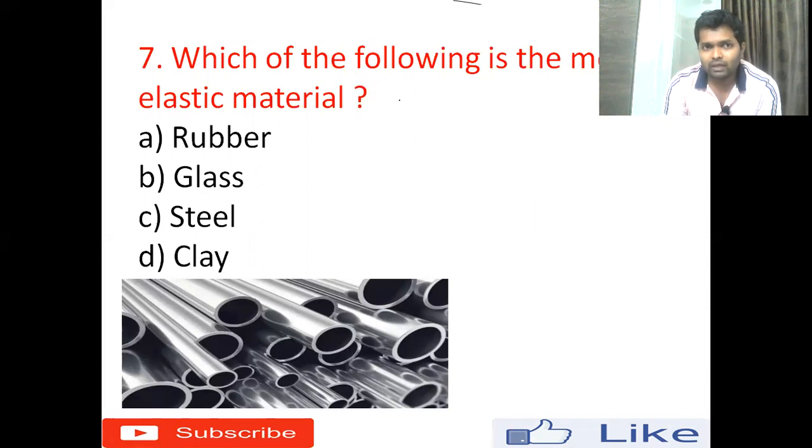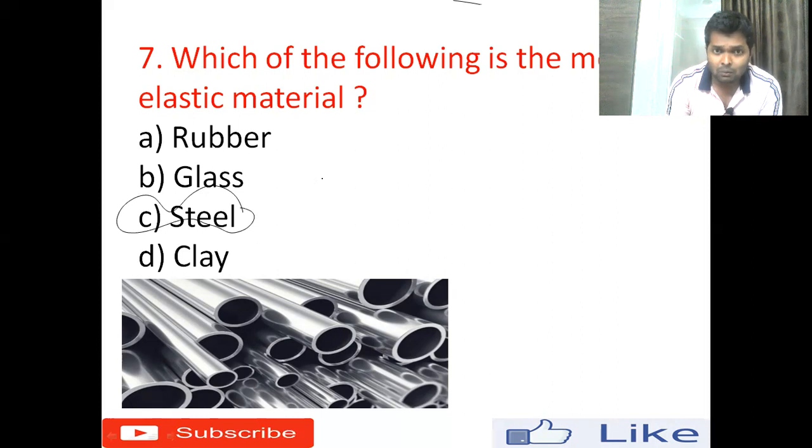Which of the following is the most elastic material? Option A, rubber; option B, glass; option C, steel; option D, clay. Elastic material means whenever you stretch it, it will get elongated. In general, I can say that a rubber band is the best example, where you can stretch it. But according to physics, the right answer for this question is steel.